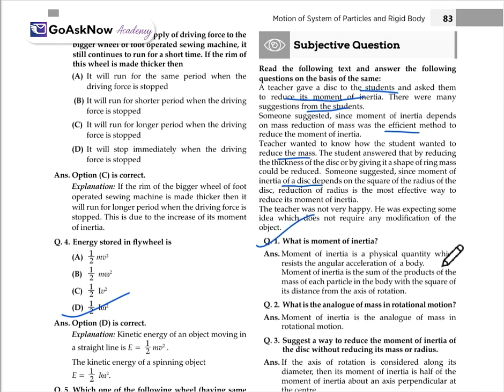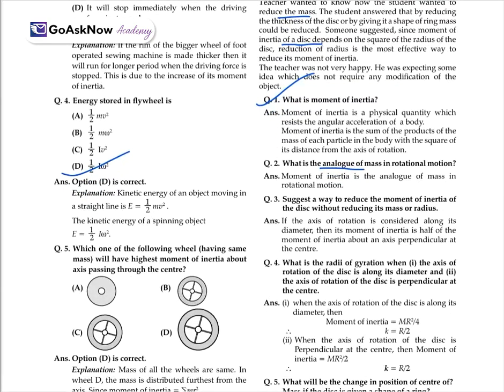Moment of inertia is a physical quantity which resists the angular acceleration of the body. We have already studied this. And what is the analog of mass in rotational motion? Moment of inertia is the analog of mass in rotational motion. Like in linear motion we say only mass, but here we say moment of inertia. Suggest a way to reduce the moment of inertia of the disc without reducing the mass or radius.